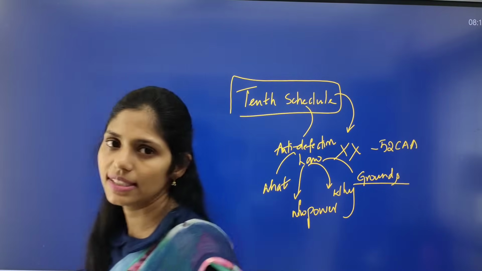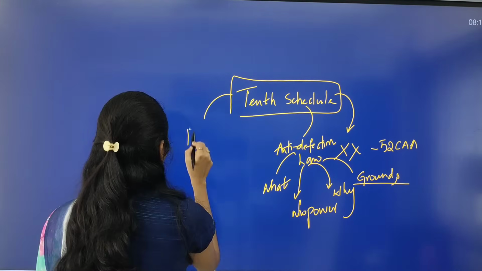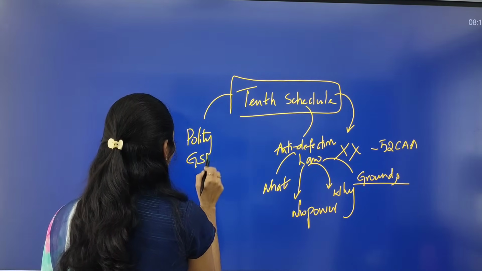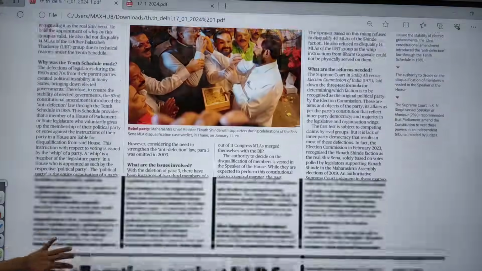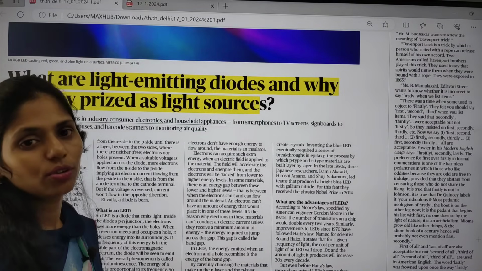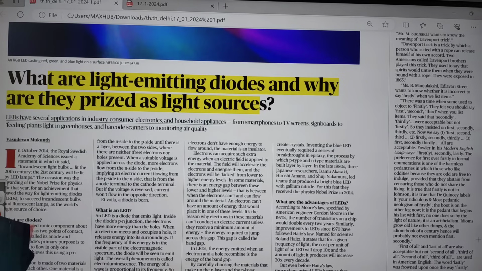All these things are very important, and this topic is most important from your polity, which comes under GS Paper 2. There is one more article, on LEDs, light emitting diodes, and we are going to see that topic in detail in the notes part: what an LED is and what its advantages are.